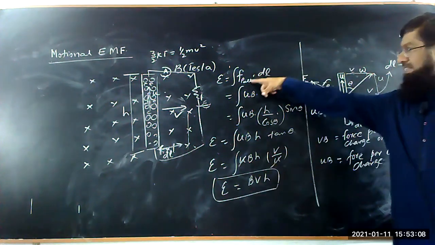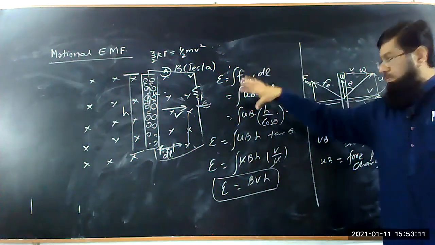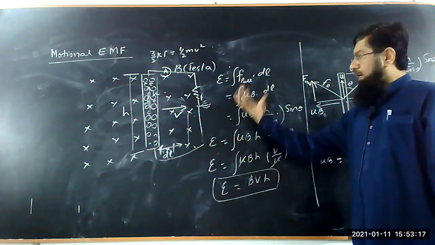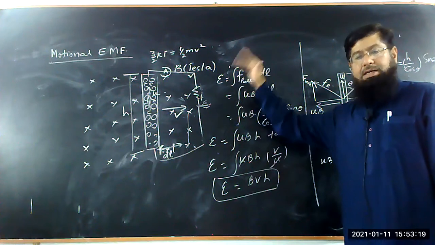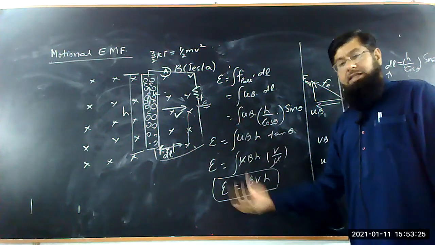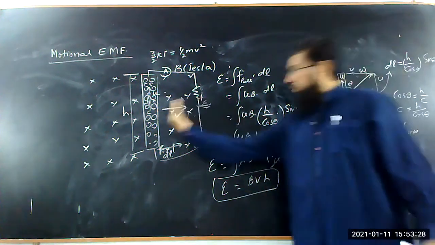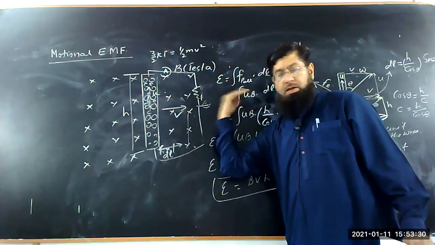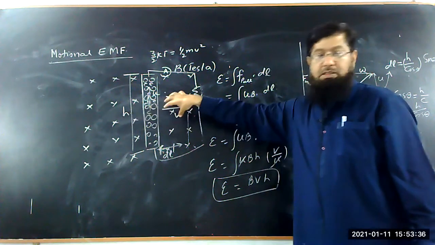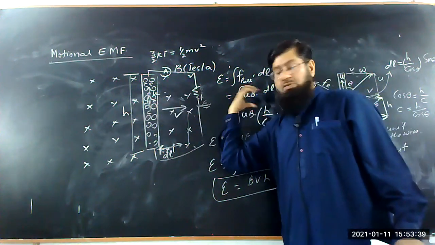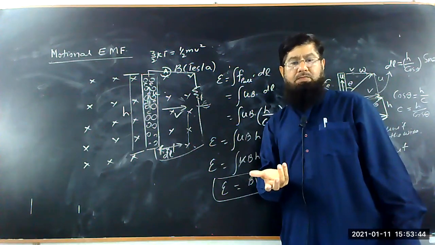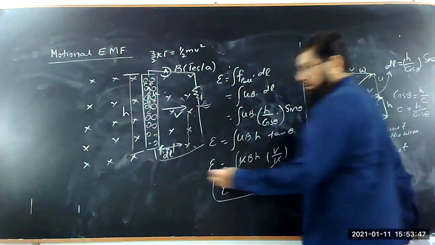This indicates how the mechanical energy is converted into electrical energy. In the first part we saw that EMF is equal to BVL or BVH. Now we have seen how the mechanical energy is converted into electrical energy, and the resultant is the same. The third part we have to see is that when the wire is moved, the flux through the wire will change with time. It means there will be a rate of change of flux.